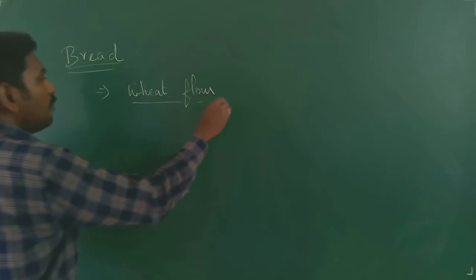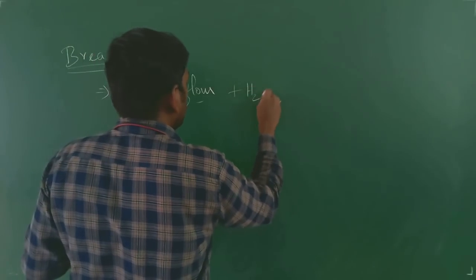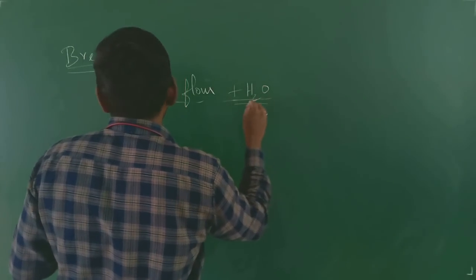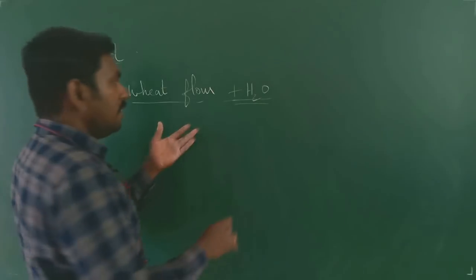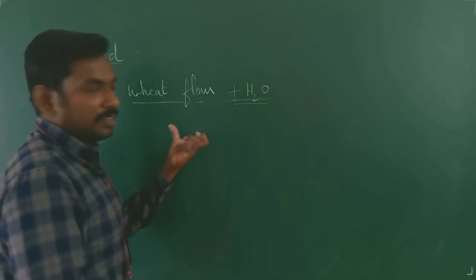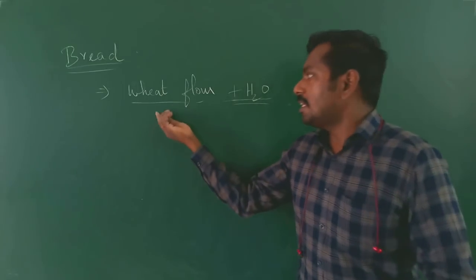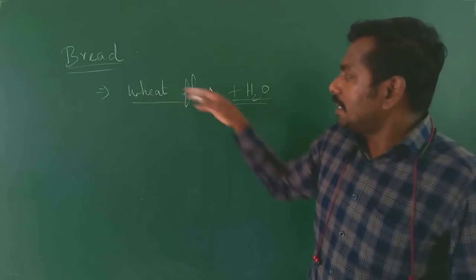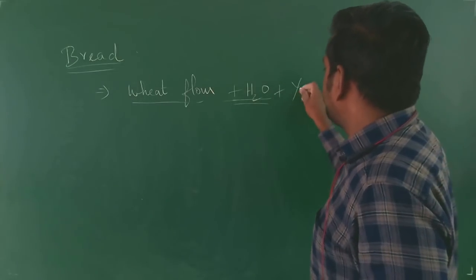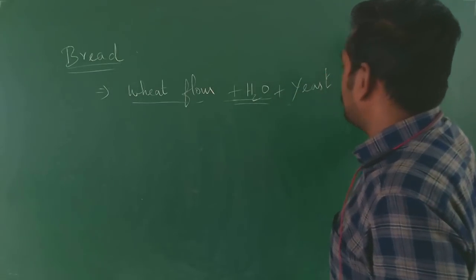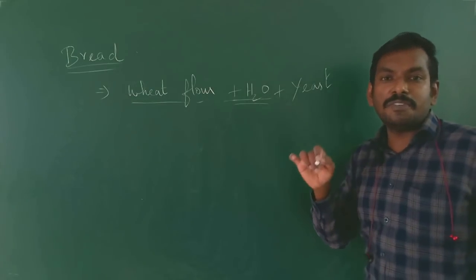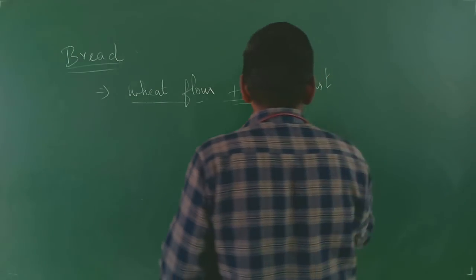When the wheat flour is mixed with water, the temperature will rise. Then yeast is added to it. The scientific name of yeast is Saccharomyces cerevisiae.